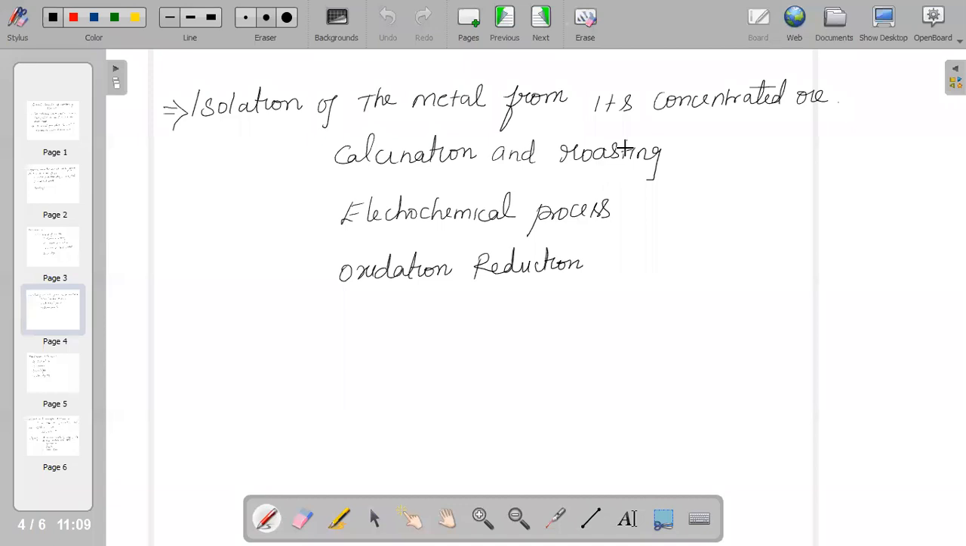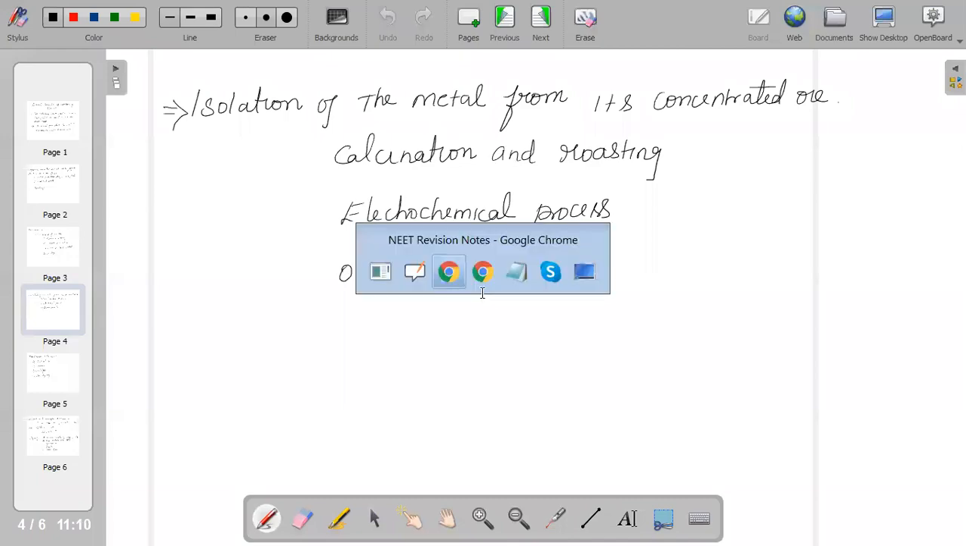In order to do the isolation of metals from the concentrated ore, this process of getting impure metal from its concentrated ore is basically done by some chemical process. The processes which can be involved in order to get impure metal from its concentrated ore are calcination and roasting. You can use electrochemical processes, or we can use the oxidation reduction method. There are multiple methods which can be used to do that.